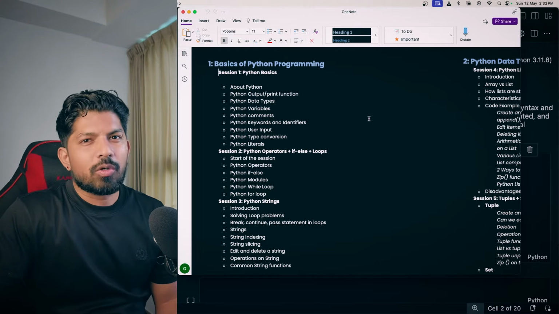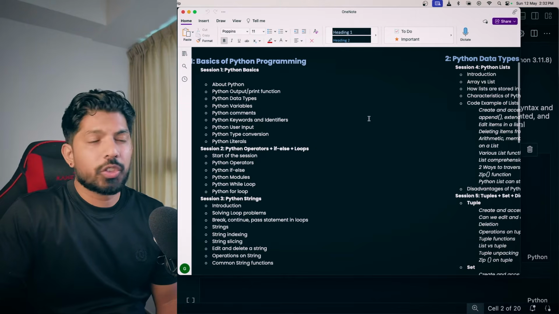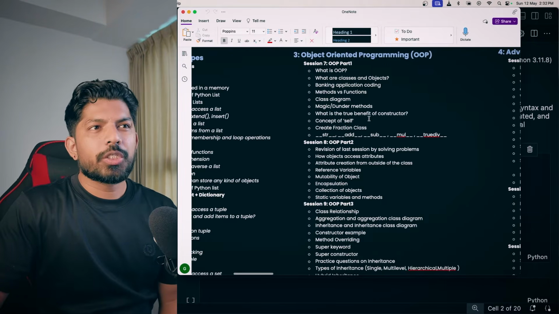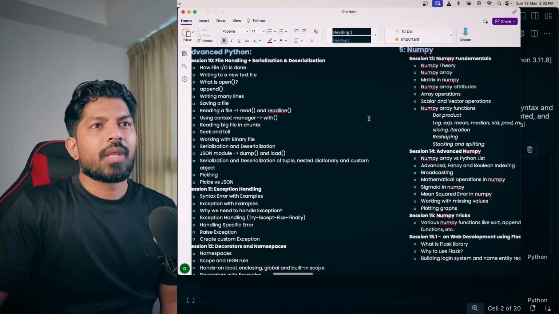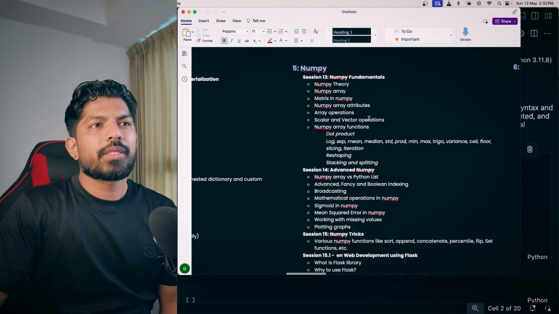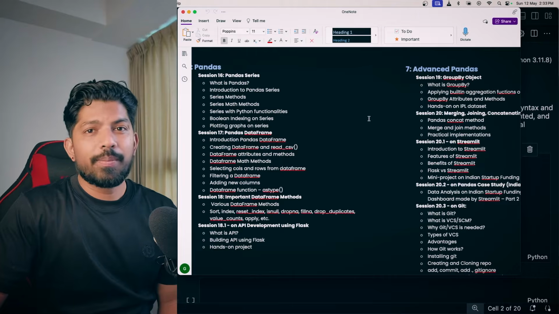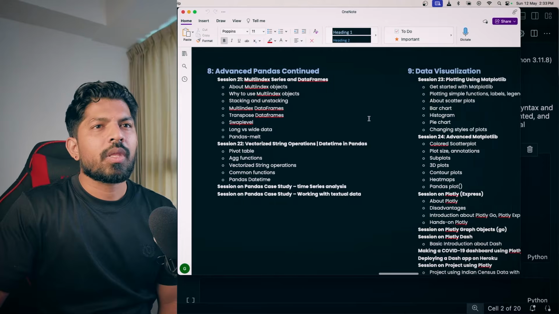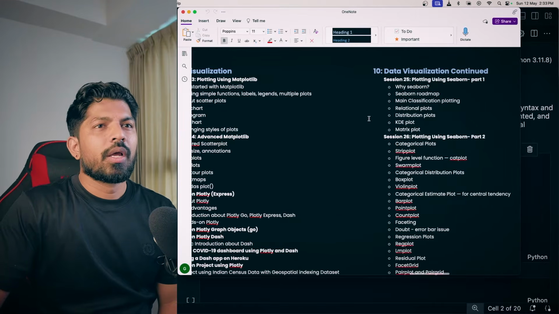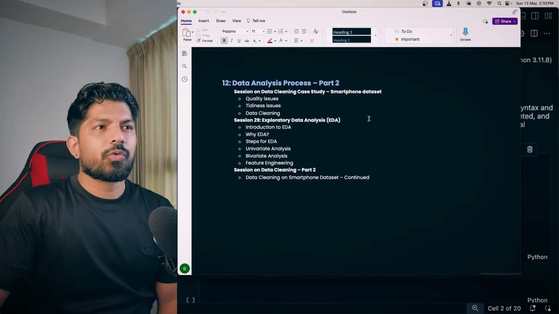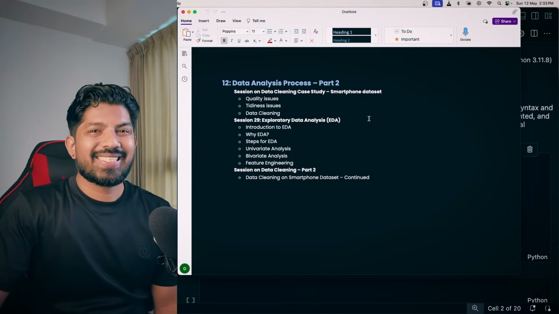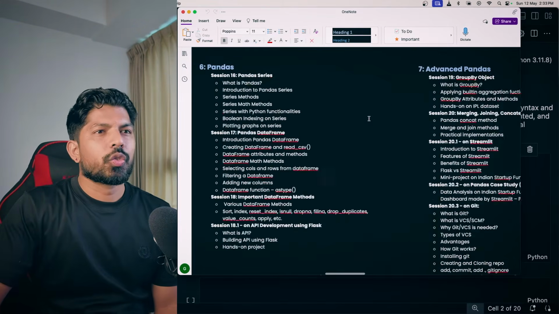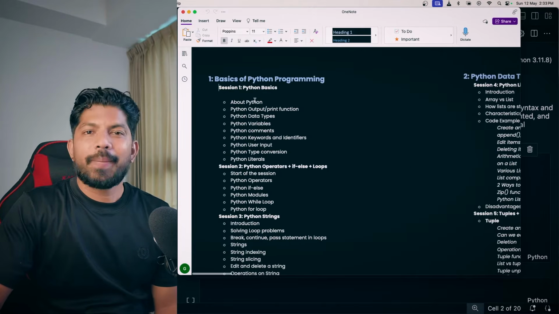First we will learn the basics of Python programming, which will have a few sessions. Then we will learn about Python data types. Then the next is object-oriented programming, then advanced Python. Then the next will be the libraries of Python, which are NumPy and Pandas, which are very important. You will be using them virtually everywhere, right? Then advanced Pandas, then data visualization, and then data analysis, right? So this is the plan for the next 30 days, and the remaining 70 days I will be updating in future videos. Okay, so let's quickly start with the first session, which is Python basics.